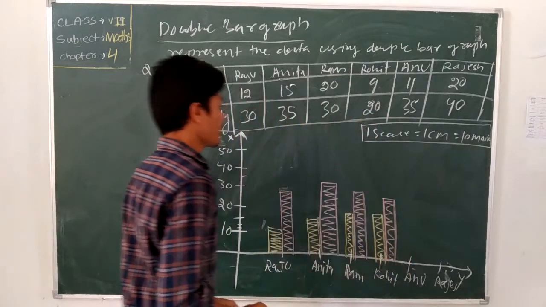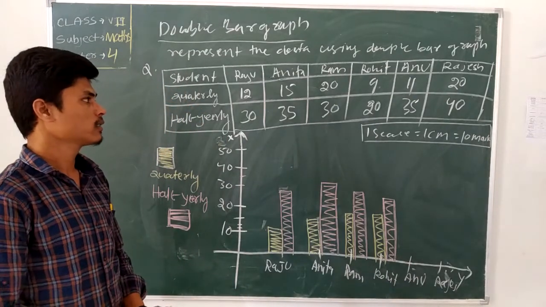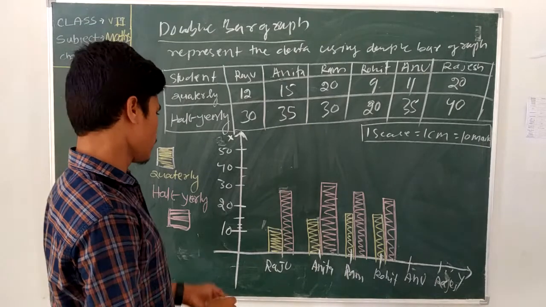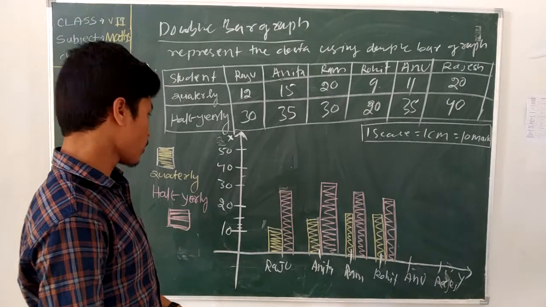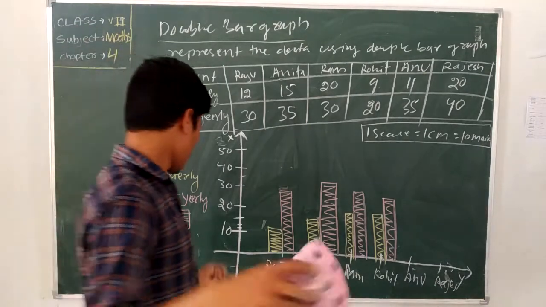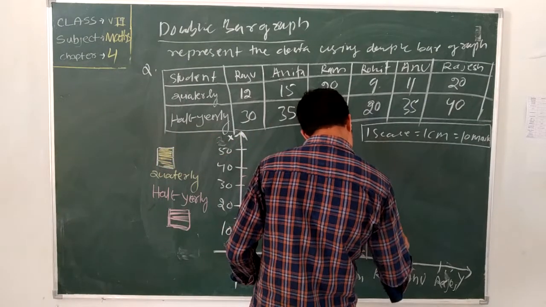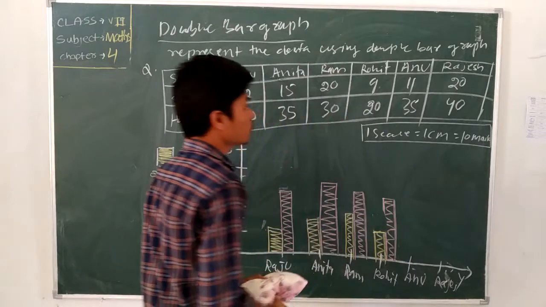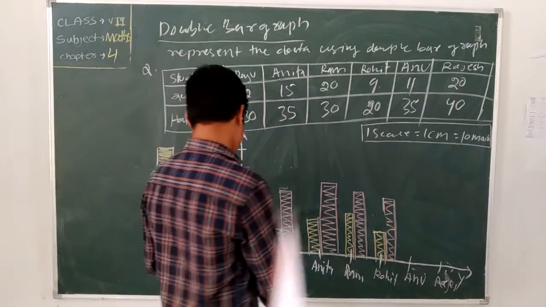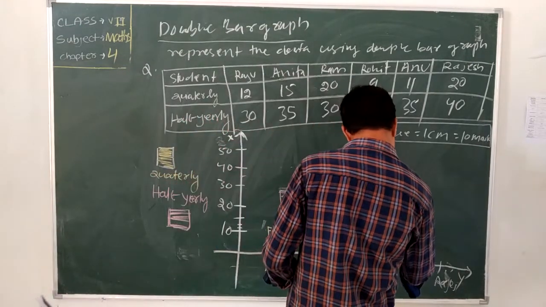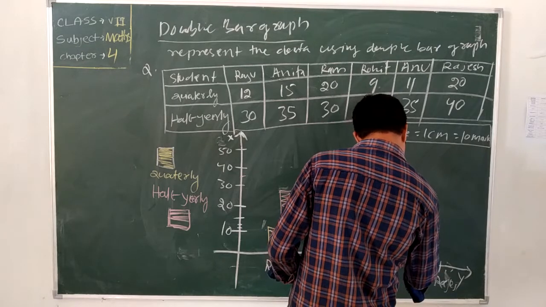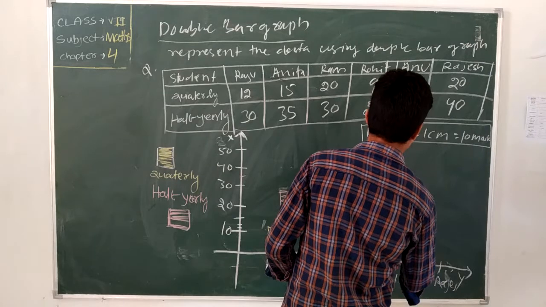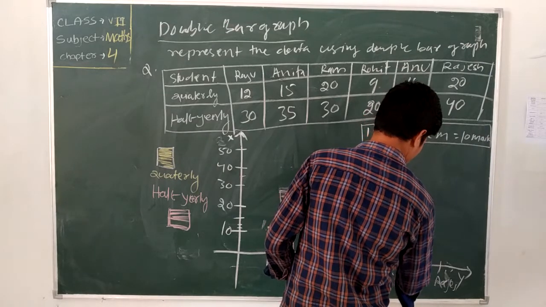Okay. Now Anu, how many marks did she get? Then Rohit, how many marks? 9 marks. So 9 marks is there. That means he is below 10. Now Anu got how many marks? 11 marks. 11 marks is there. Just above the 10 is 11. Okay. This is quarterly.